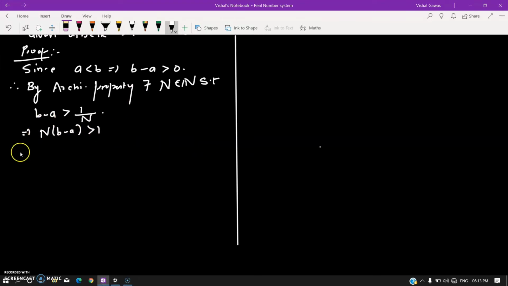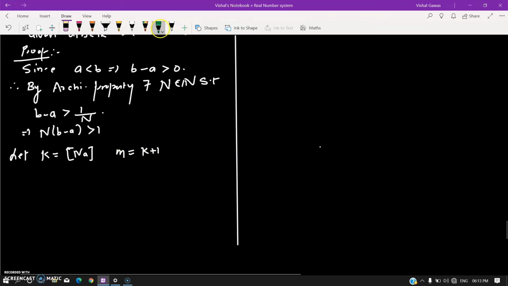So let me take k to be the greatest integer of n times a, the greatest integer function of na, and m equal to k plus 1. So if I draw it on a number line, let's draw it somewhere.